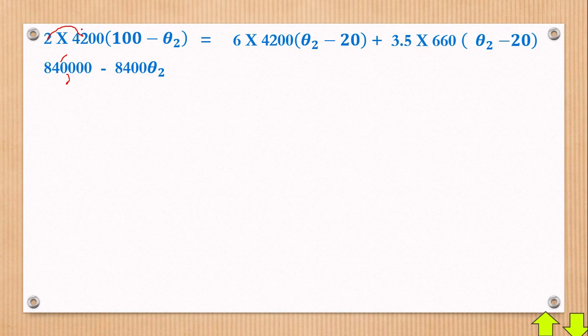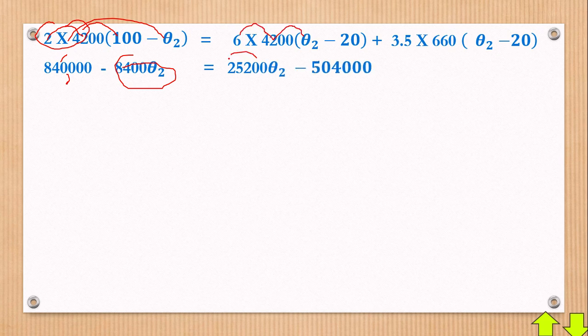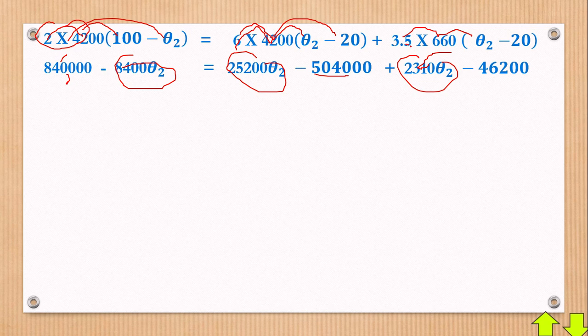2 times 4 times 100 will give us 840,000. Now the answer here again, times theta 2, you'll get this. This is equal to, you see that when 6 times this, you shall get that, and the 6 times 4200 times 20 will give us that, plus, again you see that 3.5 times this times that will give us this. Then 3.5 times 660 and 20 will give us this.